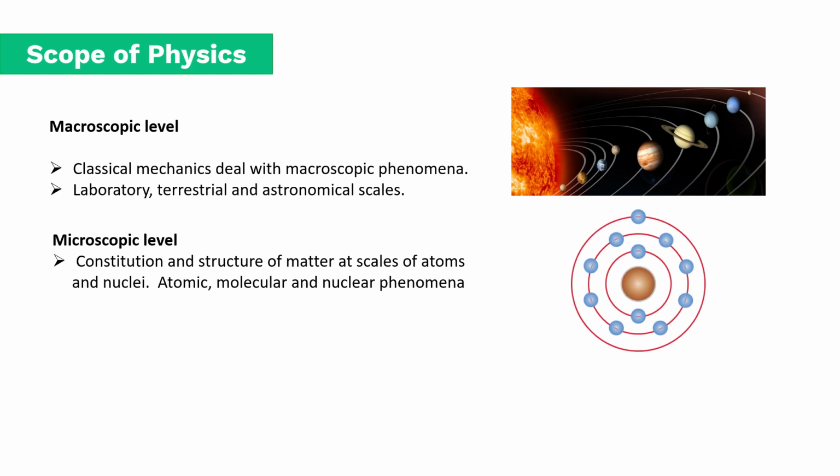So what is the scope of physics? We have two levels: one is the macroscopic level and the other is the microscopic level. To understand what macroscopic and microscopic levels are, let us quickly take an example. In physics, we do something called measurements. What are the basic physical quantities we start measuring? We will take the major three: mass, length and time. When we do measurements, we actually have three types of worlds.